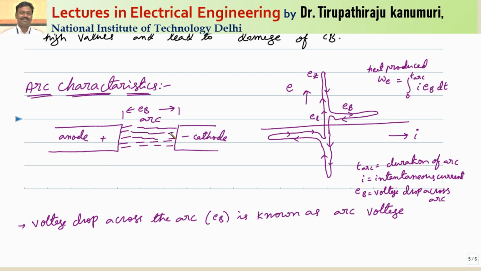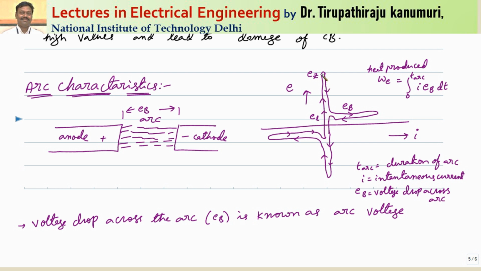cathode, there is an arc established between the contacts. So let us assume that EB is the voltage drop across the contacts, which is called the arc voltage. It is the voltage drop across the arc, known as the arc voltage. So how will the arc voltage respond? They have experimentally tested in the laboratory and found that at the time of current 0, the voltage drop or voltage across the arc will be extremely high.